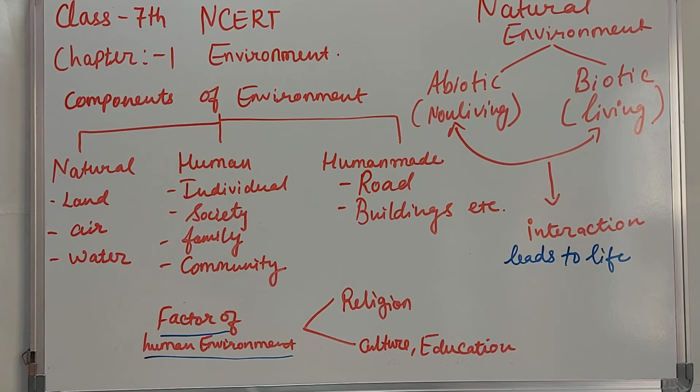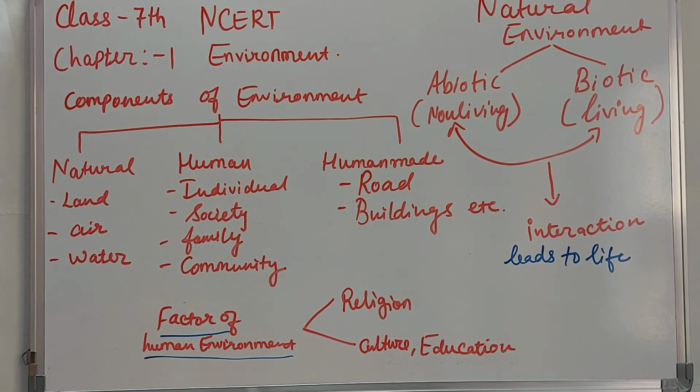Then comes natural environment. Natural environment is classified into two different parts. The first one is biotic and the second one is abiotic. Let's understand abiotic. Abiotic means the non-living environment. The non-living environment, anything that cannot breathe and anything that cannot perform daily activities, is under abiotic environment.